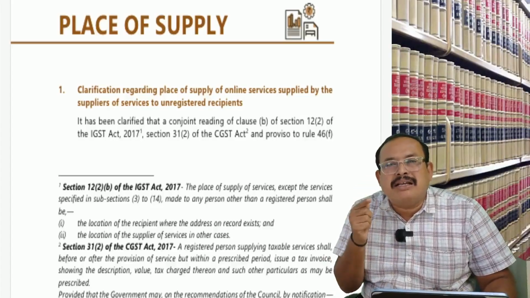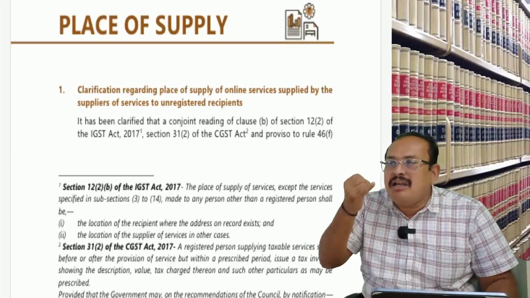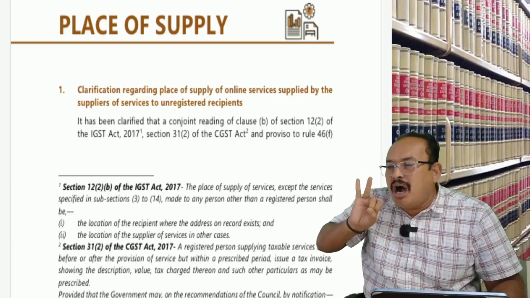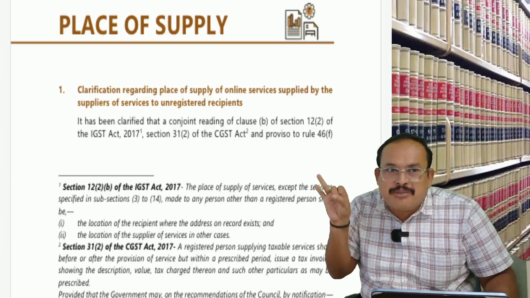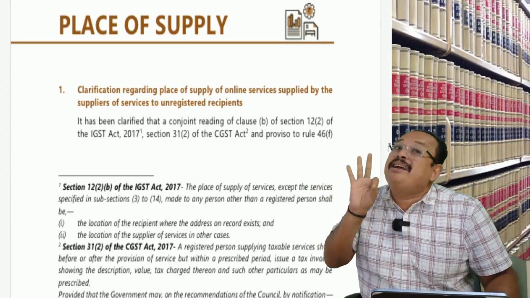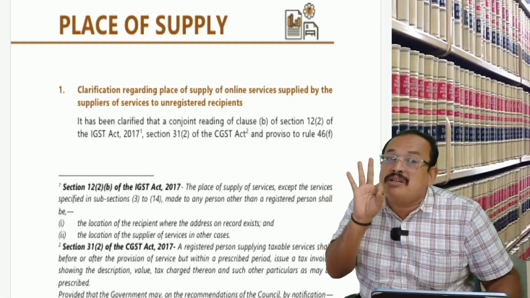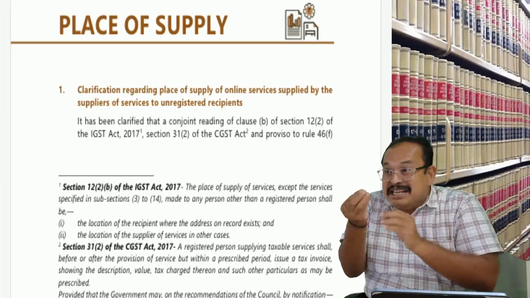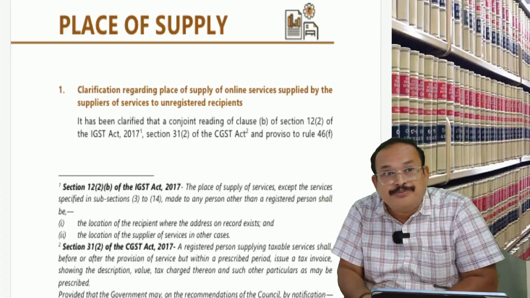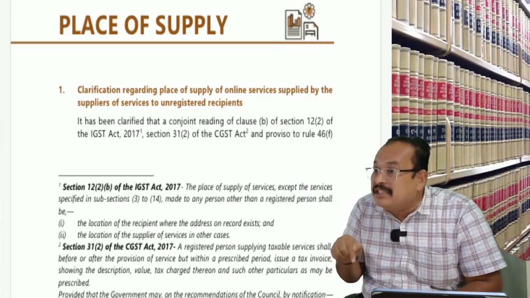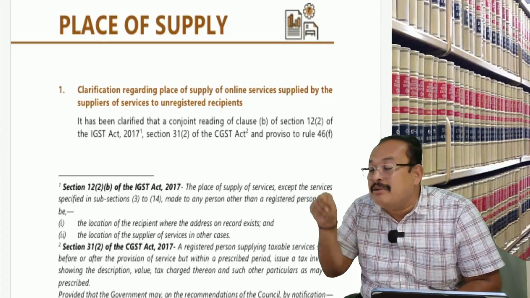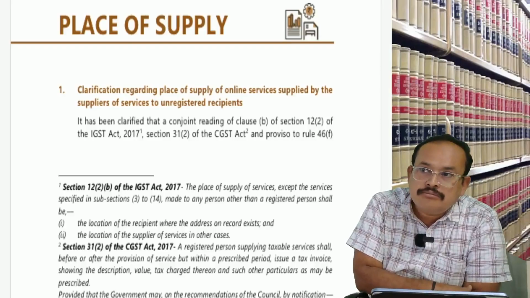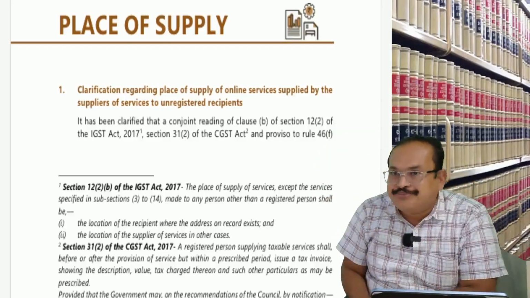if the supply is one of the following: first, online money gaming, supply of goods; second, online services like OTT platforms; third, OIDAR services, online information database access and retrieval services. In these three cases, irrespective of the value, the supplier should mention the state name of the recipient, that is, the address of the recipient.